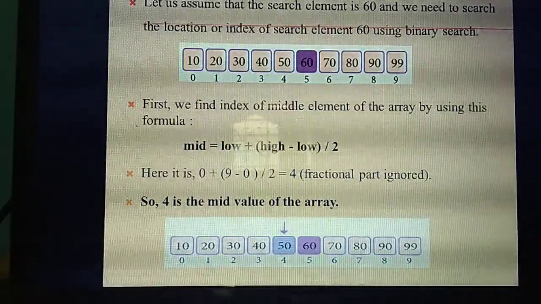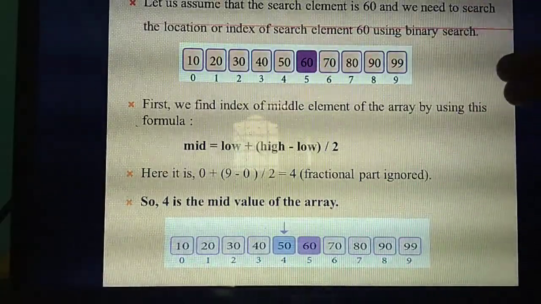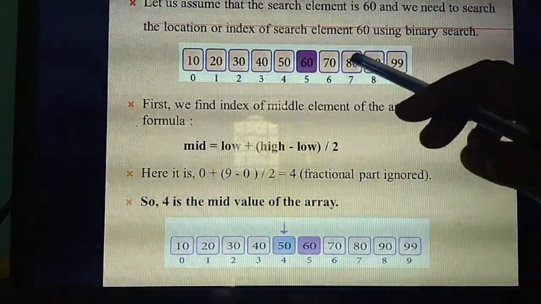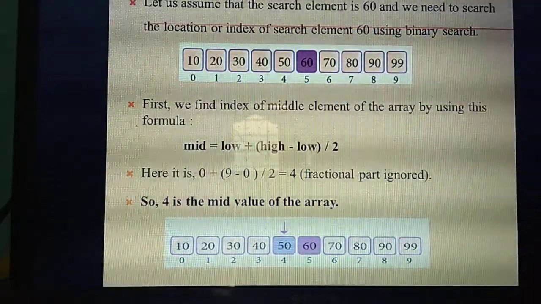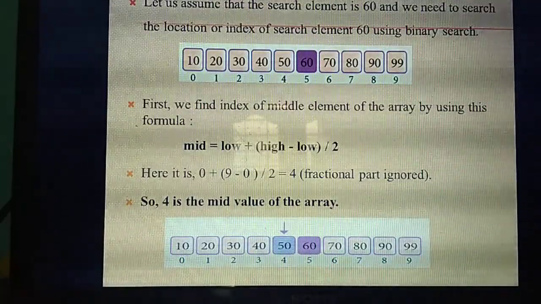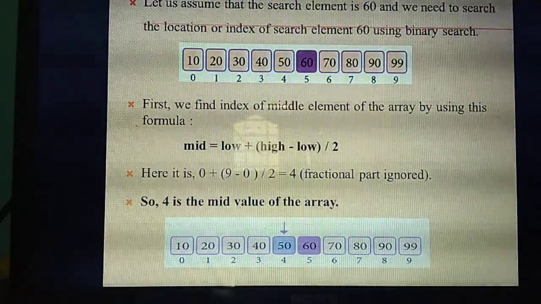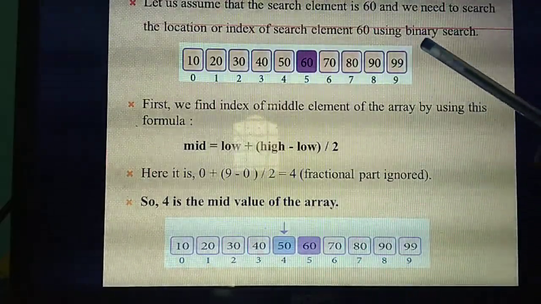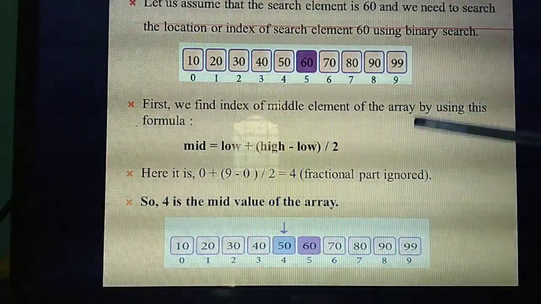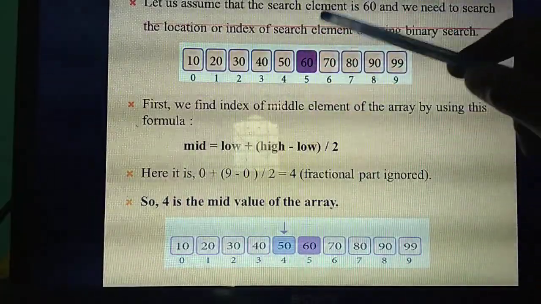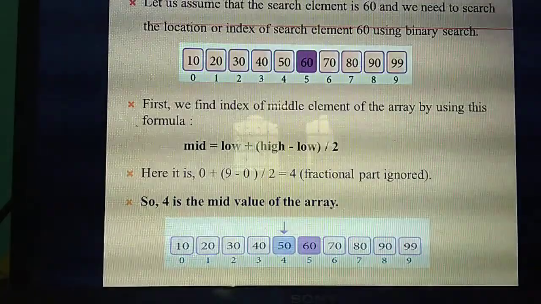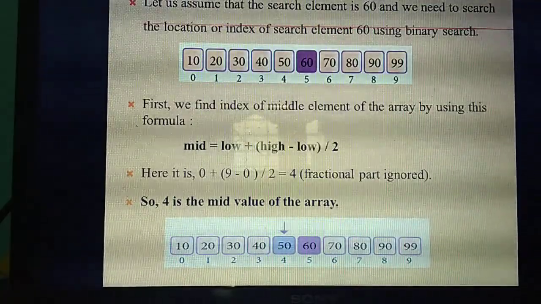Understand? What's the first thing? They are giving some elements in the array. Next you need to search. You need to find the search element. How are you going to find the search element? You need to calculate the middle value. What's the formula for calculating the middle value? Mid equal to total number of elements divided by 2. How many elements are there totally? 10. 10 divided by 2, you get the answer 5. What's the value present at place 5? 60. So your search element is 60. Have you understood the first one? Shall we move to the next?